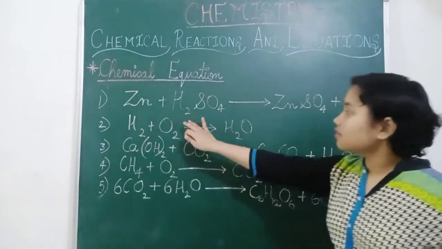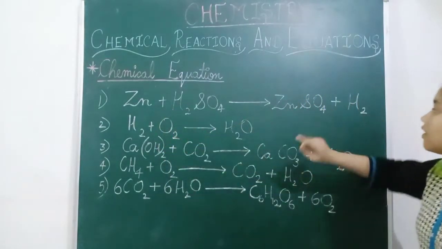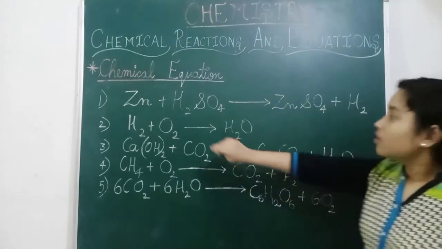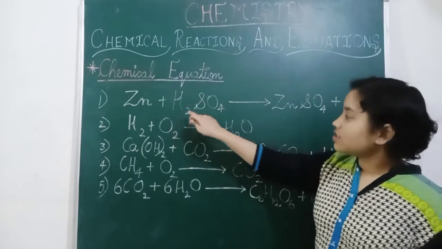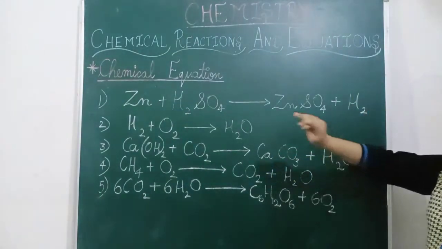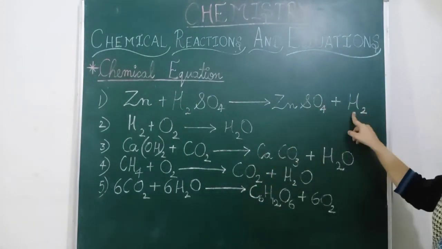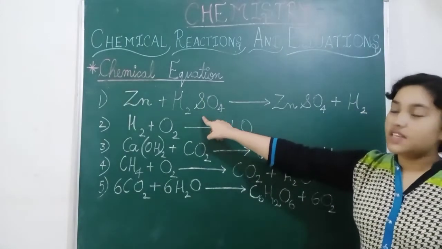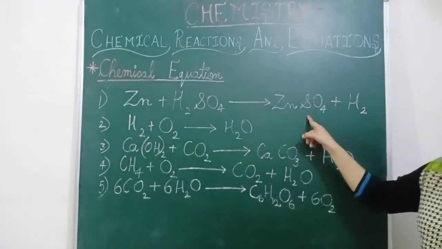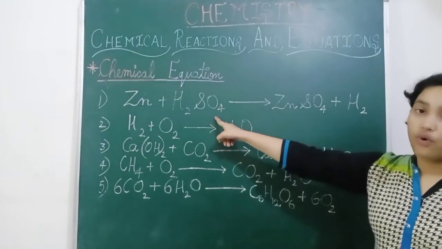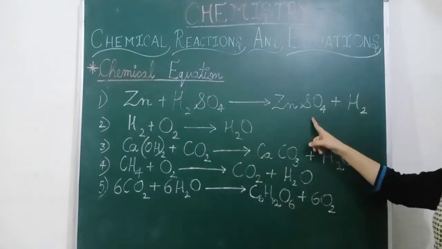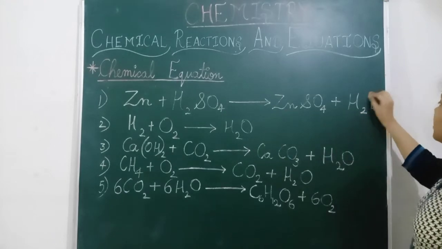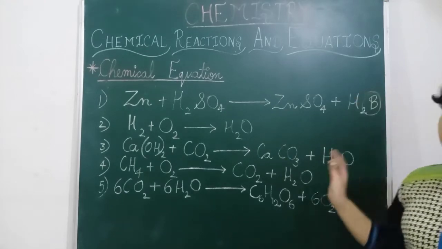So Zn, zinc, is 1 here. Now how many zinc are here? It is 1 also. Now H2 means hydrogen is 2. There are 2 atoms of hydrogen, so here also there are 2 atoms. Now S means sulfur. Sulfur is 1 here and here also. O4 means oxygen is 4, and oxygen is 4 here. So this equation is balanced. This is the balanced equation.